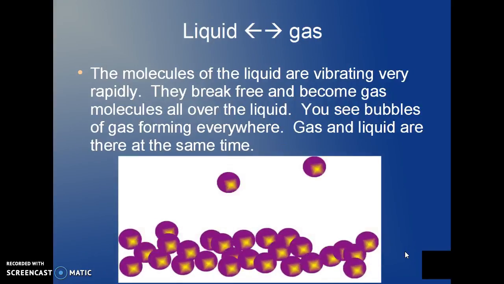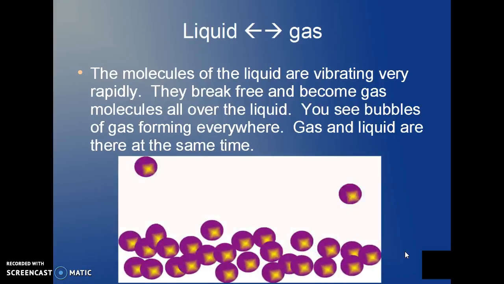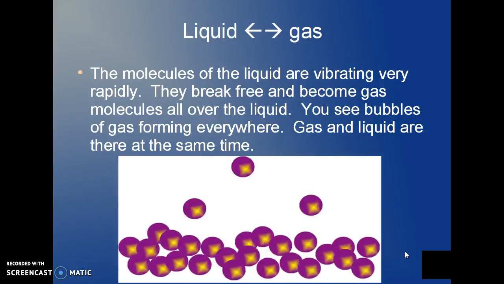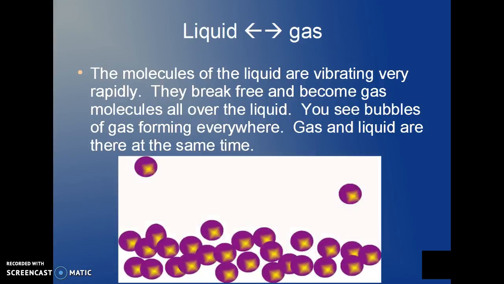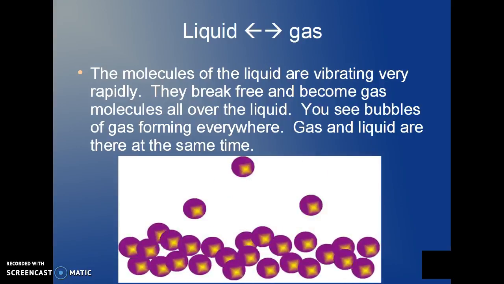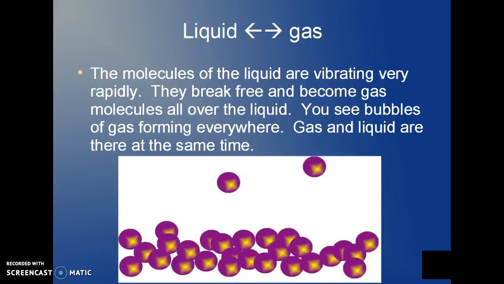The molecules of the liquid vibrating very rapidly begin to break free, and at the boiling point they become gas molecules all over the liquid. You see bubbles everywhere in the liquid. That's what we call a rolling boil. And what you have there is an equilibrium between gas and liquid until all of the liquid has turned into a vapor.